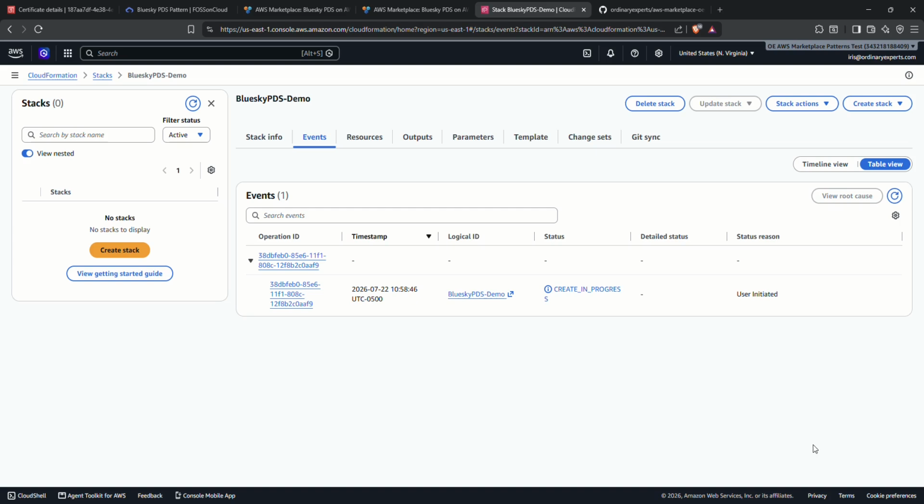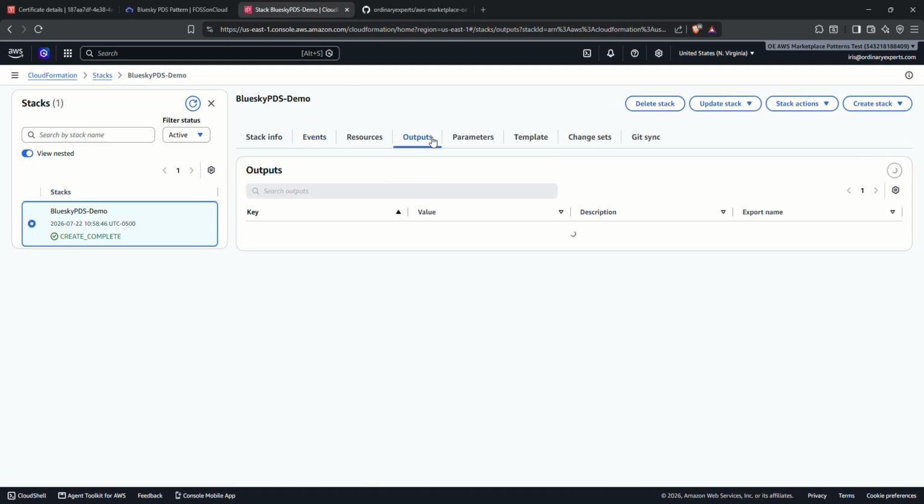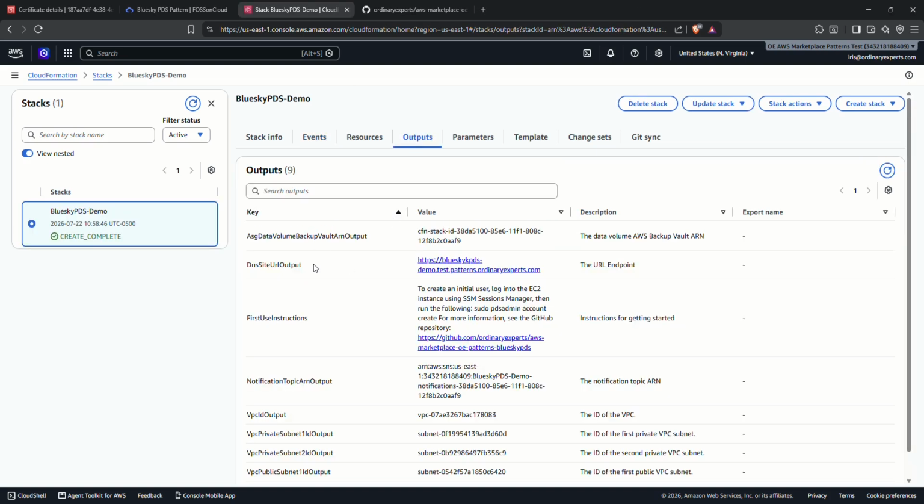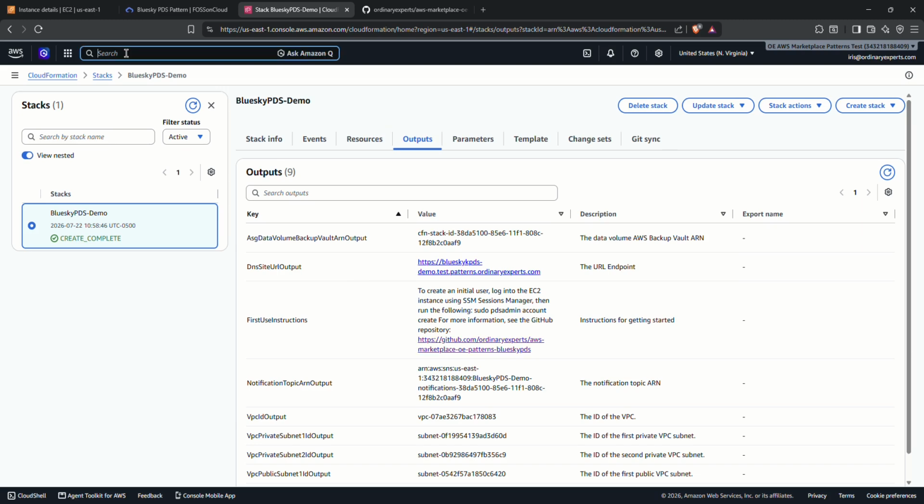The stack is now complete, so go to the Outputs tab and you'll see the DNS hostname for your PDS. Now let's create your first account. There is no web signup screen. Account creation on a PDS is an admin-only operation done from the instance itself. So find the EC2 instance in the console and connect via Session Manager.